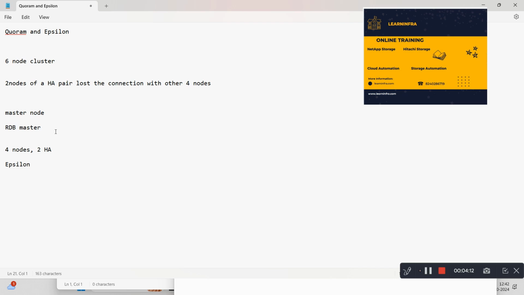This epsilon is required to avoid a split brain situation, where both halves of the cluster could end up having two different read-write copies of the replicated database. Epsilon is automatically assigned to the first node when the cluster is created. In case of a node failure, the epsilon is automatically reassigned to a healthy node, so that the data does not get corrupted. Epsilon is the one deciding factor. It has the extra voting rights.